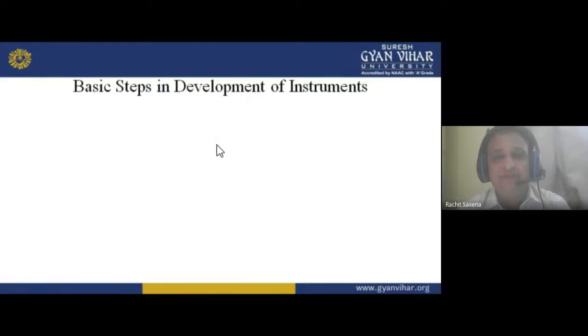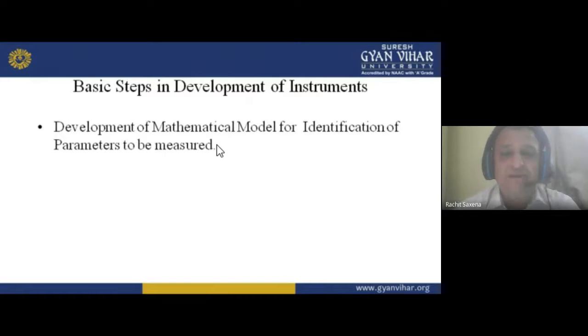So through the development we have to know the basic steps. First is the development of a mathematical model for identification of parameters to be measured. If we have nothing, then we have to make the mathematical model. To make it, we have to develop some model that will be mathematical in nature, for identification of the parameters to be measured. Which type of parameter, or which type of model, you have to make.